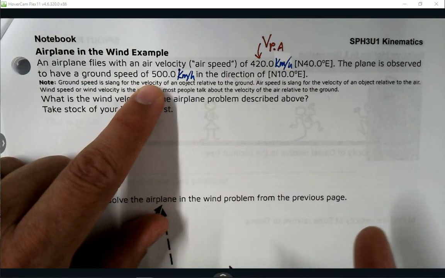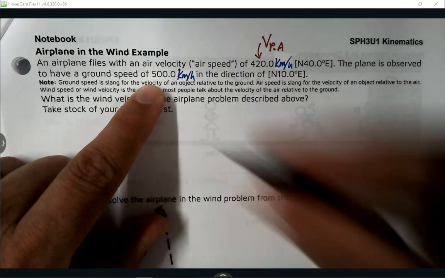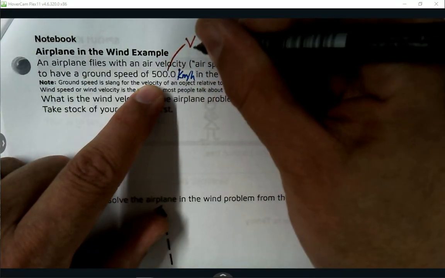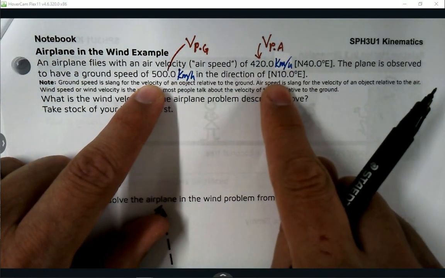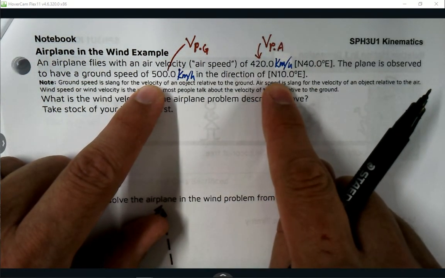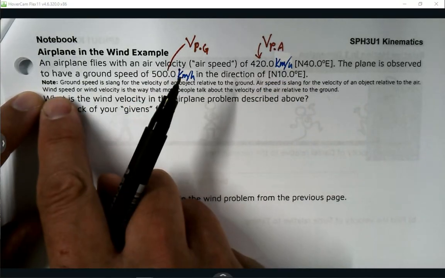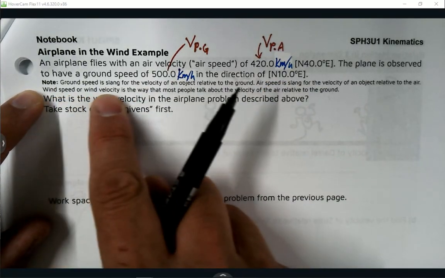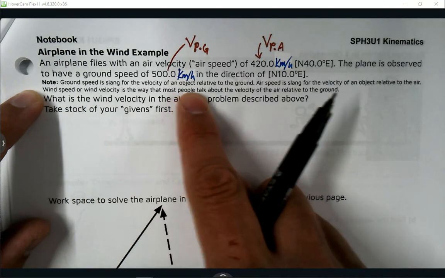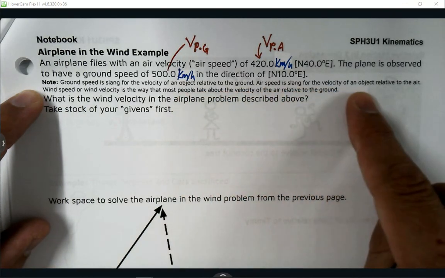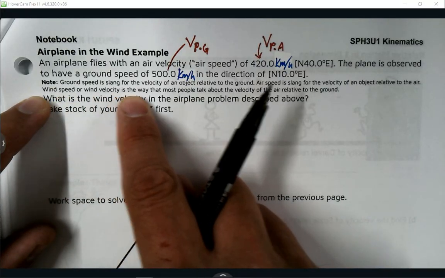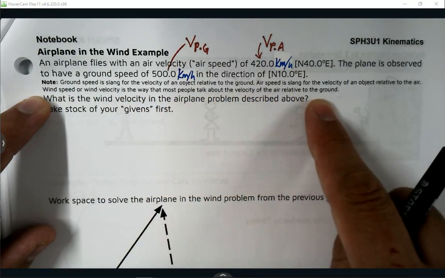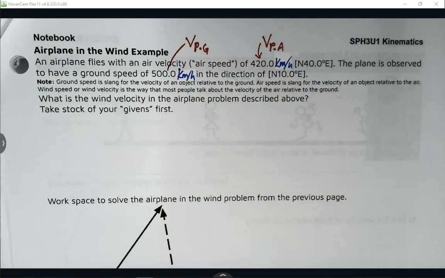Velocity of plane relative to ground, yeah, in a direction of north 10 degrees east. And then there's a little note here, read the note. It says what I just said. The ground speed is slang for velocity of an object relative to the ground. Airspeed is slang for velocity of an object relative to the air. Wind speed or wind velocity is the way that most people talk about the velocity of the air relative to the ground. Okay, so a little bit of language there.